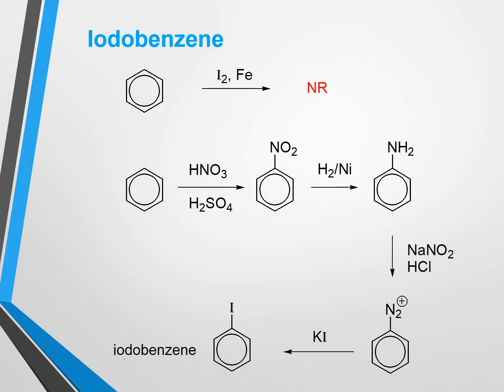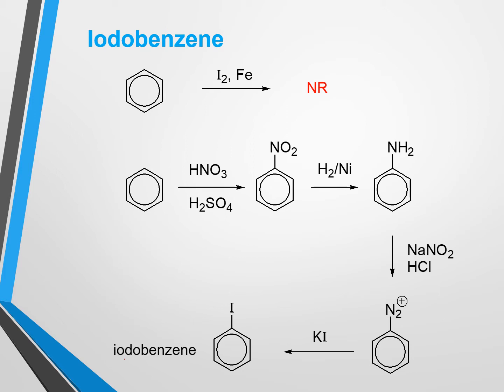Now I will discuss the preparation of iodobenzene from benzene. One can assume that we can get iodobenzene from benzene by a one-step reaction, that is iodination, but it is not possible to get iodobenzene from benzene by iodination because the structure of benzene and other aromatic compounds are highly stable. Due to the stability of benzene, it doesn't go for addition reaction, rather aromatic compounds or benzene go for substitution reaction. That's why by this single step process we cannot get iodobenzene from benzene.